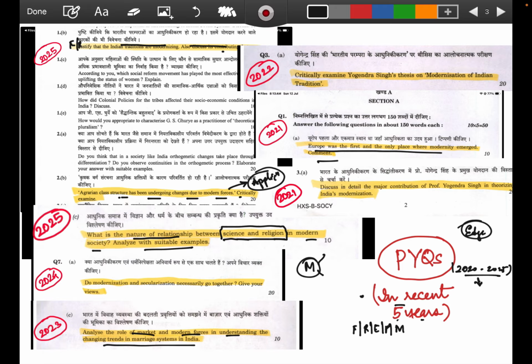So again, discuss in detail the major contribution of Professor Yogendra Singh in theorizing India's modernization. Again, this is the same type of question which was asked in 2022. So contributions or critically examine, this is completely a core static topic, Yogendra Singh's modernization of Indian tradition, that you can go with the static content. I'm not discussing the static content exactly. I'll just help you interlink how it is going to be discussed. But I'll show you the applications of modernity in paper 1 and paper 2. So let's go ahead.